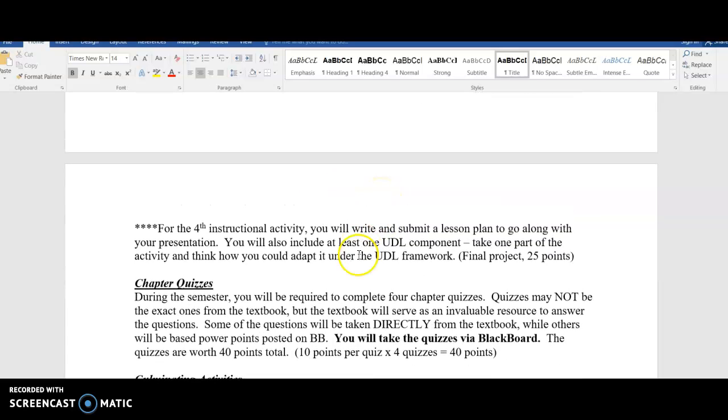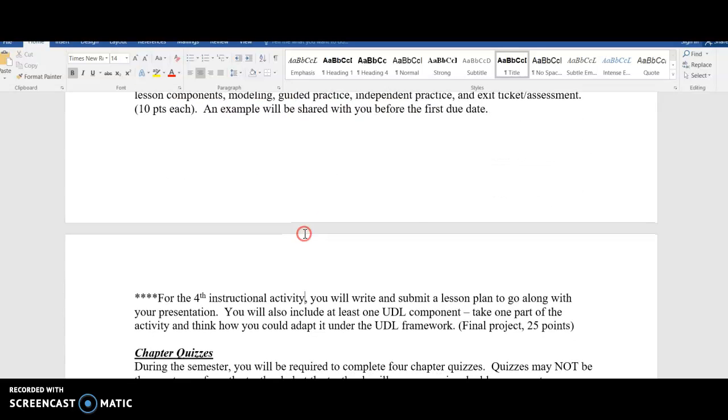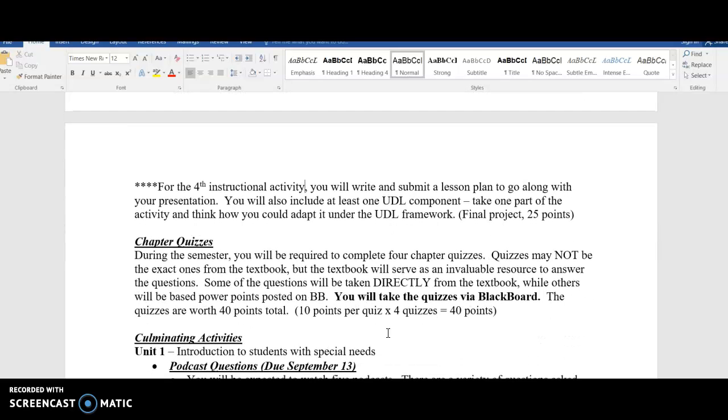Okay, and then for the 4th instructional activity, you're going to do 4 total, right? For the first 3, you're just going to present the activity. For the 4th one, which is considered your final project, the one that I was just talking about, you will actually write and submit a lesson plan to go along with your presentation, and you will also include at least one UDL, Universal Design for Learning, component. All right, and I know that all of you have at least taken Education 420. I think most of you, if not all of you, probably took it with Dr. Murphy, since I haven't taught that course in a while. So I'm assuming you took it with her, and I'm assuming that she discussed Universal Design for Learning with you. But again, we will get to that as the semester goes along.